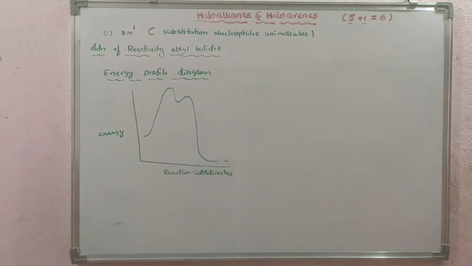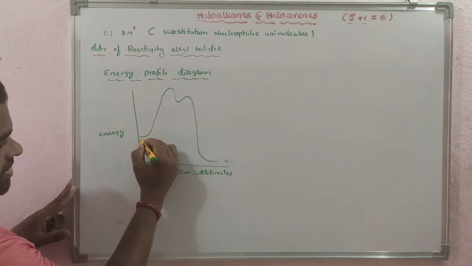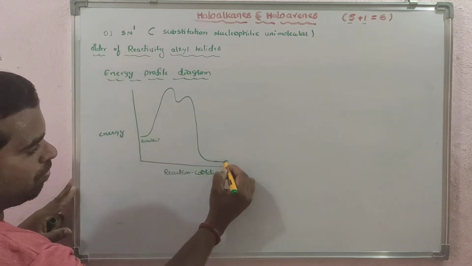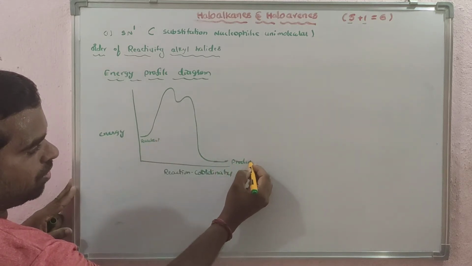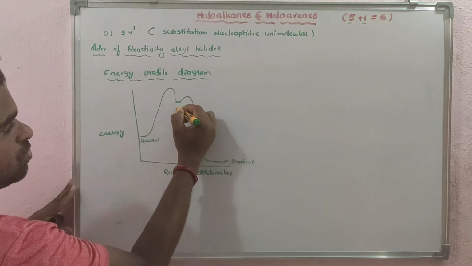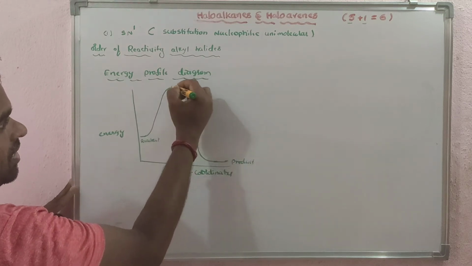This is the reaction. Clear? These are the reactants. Here you will get the product. This is the intermediate. Which intermediate here? Carbocation intermediate. And these two are the transition states.